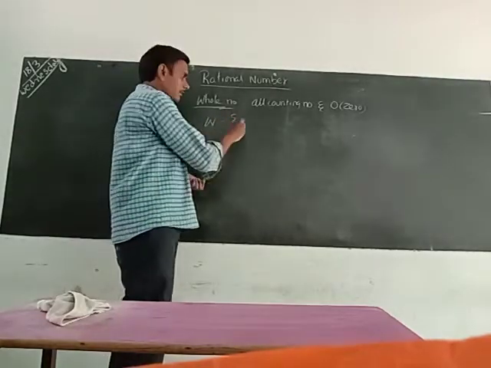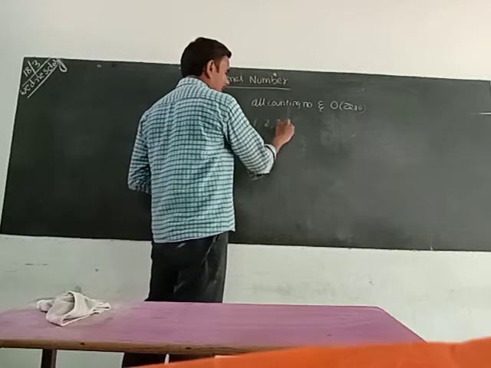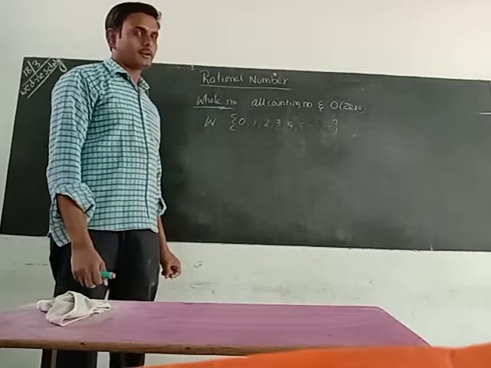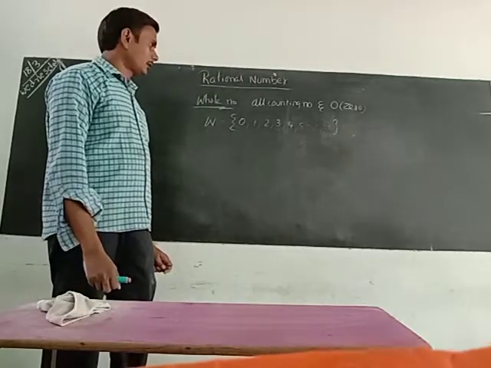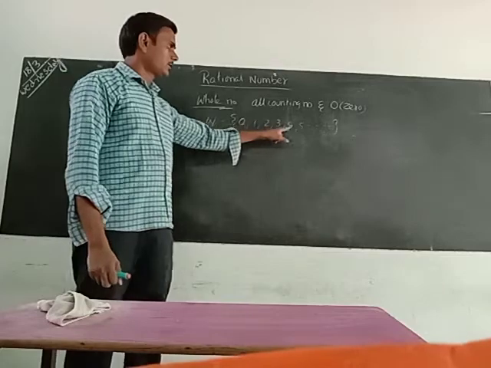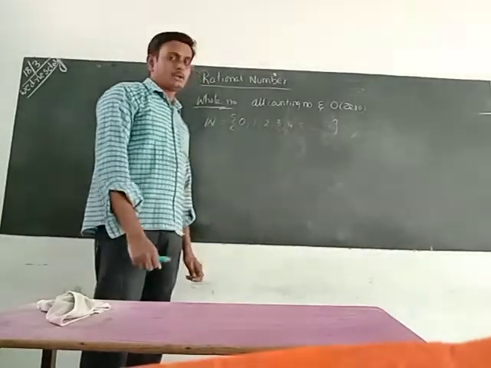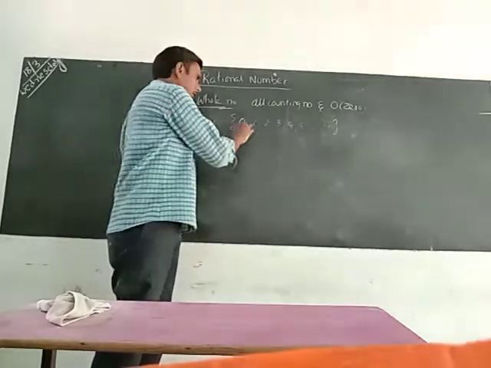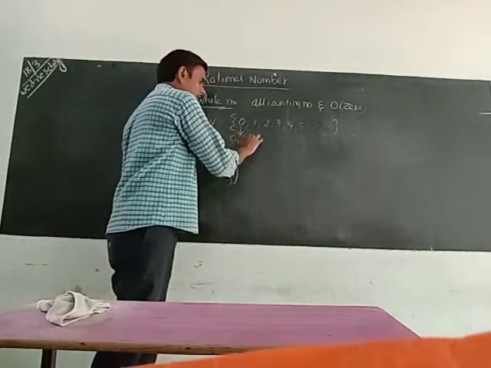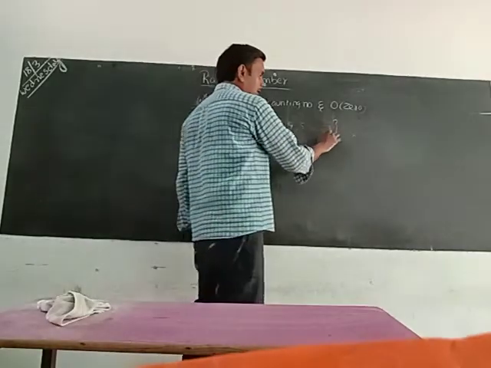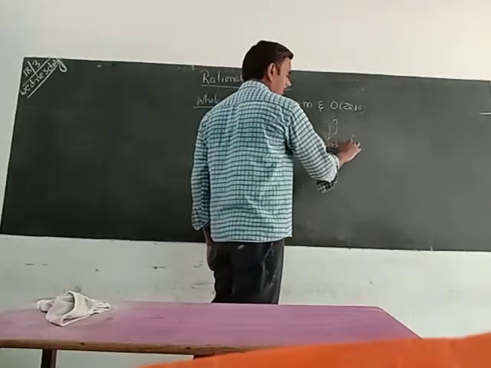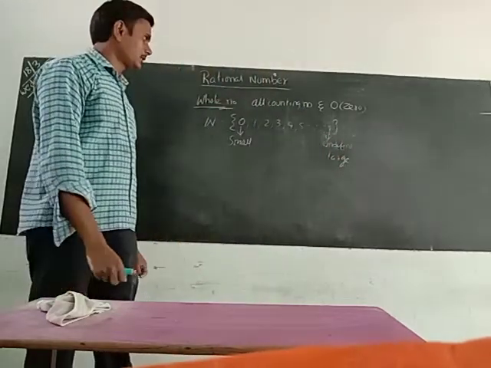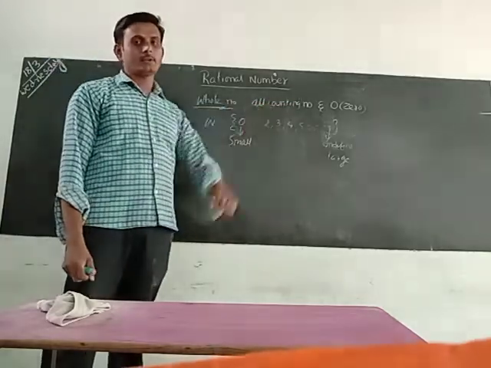W equals 0, 1, 2, 3, 4, 5 and so on. These are called the whole numbers. In the whole numbers, the starting number is 0 and the ending number we can't say. So 0 is the smallest whole number, and the largest whole number is undefined. Whole numbers are all counting numbers along with 0.